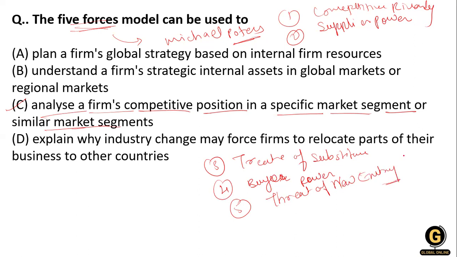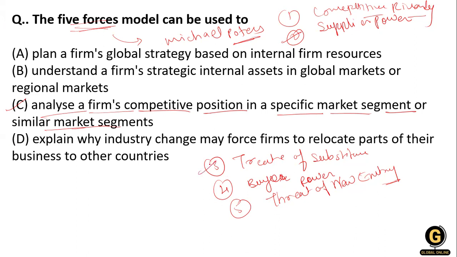So the 5 force model was used for the competitive rivalry. Competitive rivalry is the strength of the competition in the industry. Then the supplier power is the ability of the supplier to drive up the price of your input or the raw material. Okay, and what is the threat of substitute?